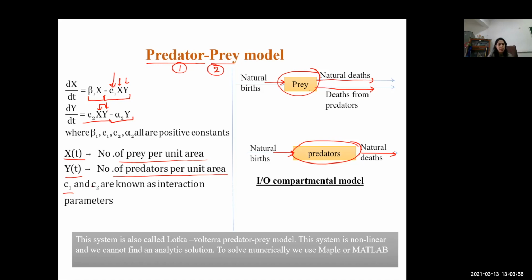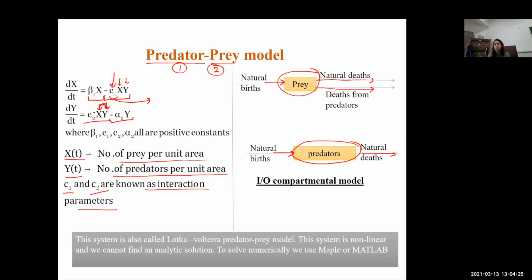Here C1 and C2 are called interaction parameters. C1 is the parameter at which the number of prey is reduced due to the presence of predator, and C2 is the interaction parameter between the population of prey and predator, because the number of predators is increased because of the presence of prey.